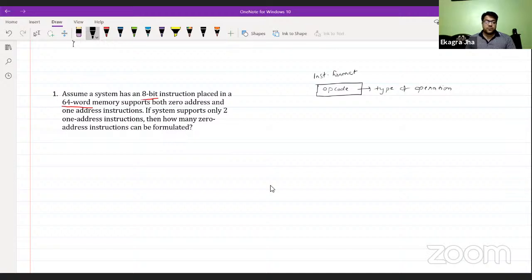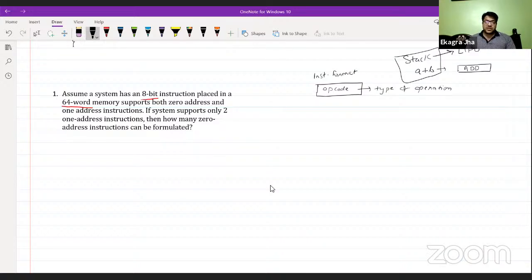Okay, so from where is it going to take the operands, like if you need to do a plus b? For this you will have an instruction format with only the add. You can only have the opcode, the type of operation, in the instruction format, but not the operands. So from where is it going to fetch the operands to get it solved? For this purpose, the operands are stored in the stack. The stack is a data structure or memory which follows the LIFO pattern.